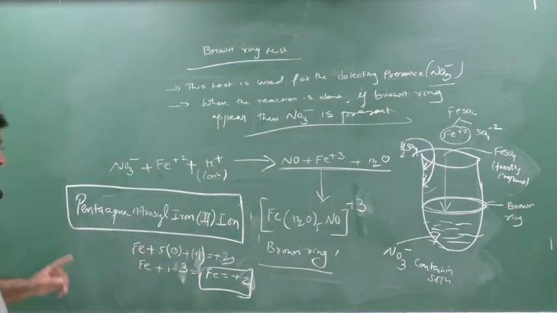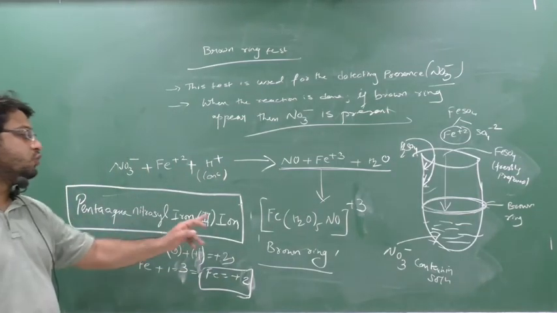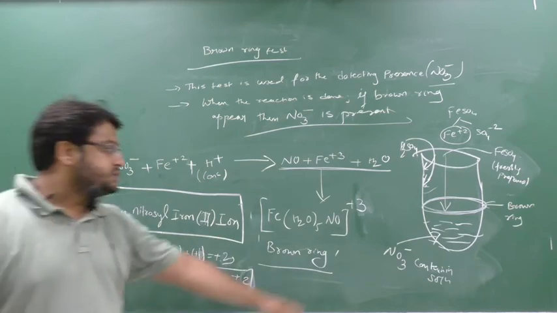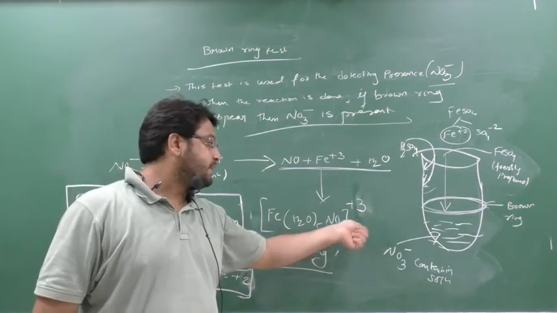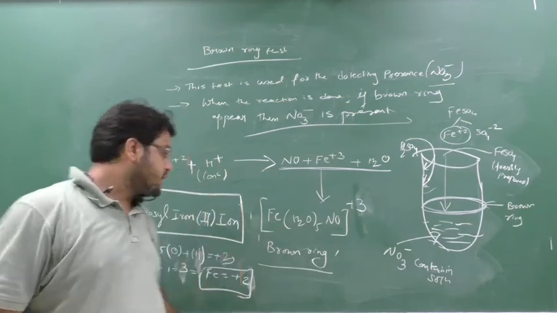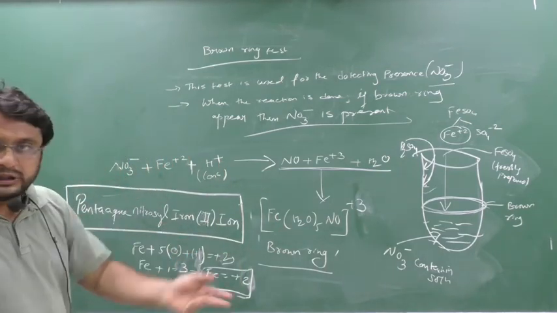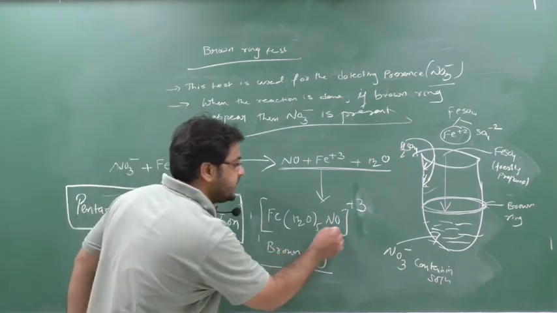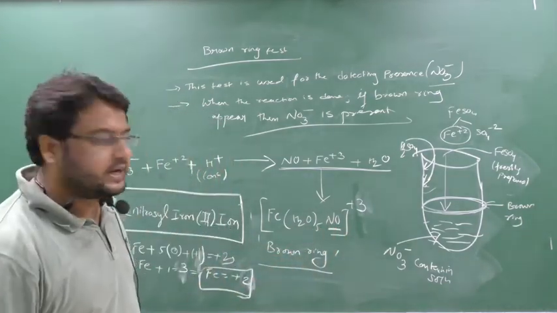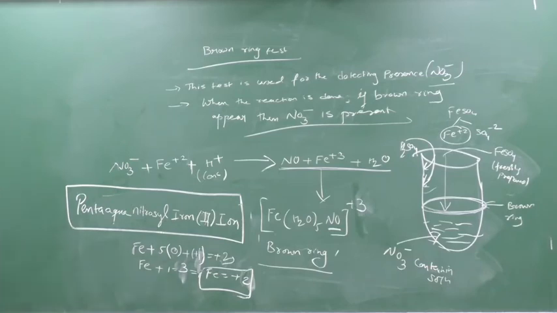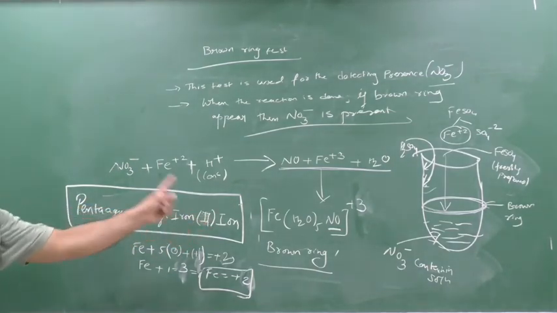Then what is the name according to NCERT? Pentaaqua nitrosyl iron 2 ion. If they twist it in the exam, and instead of plus 3 they put 2 here, then Fe will come 1. Then the answer is pentaaqua nitrosyl iron 1 ion. In both cases this nitrosyl NO will be present in the plus 1 state. Clear? So this is your brown ring test. The formula is important, this reaction is important.